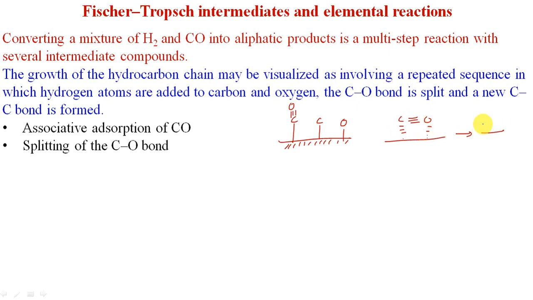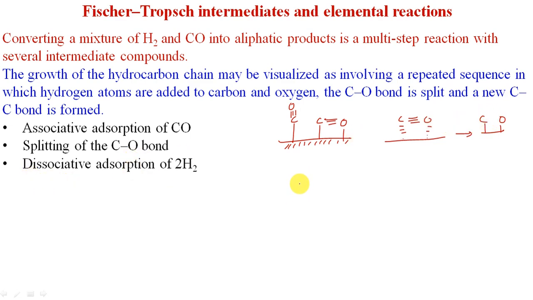After that we can get carbon and oxygen. The very first step involves adsorption of the carbonyls on the surface of the metal, and after that there is cleavage of the carbon-oxygen bond.